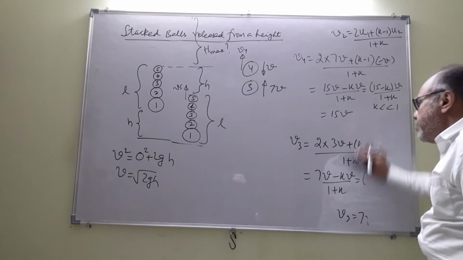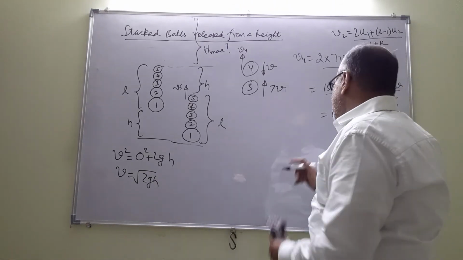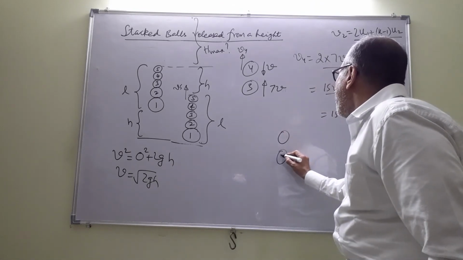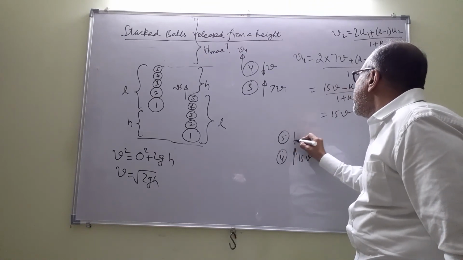Now in a similar way we will calculate v5. For v5 we have 4 now moving up at 15v and 5 coming down at v.